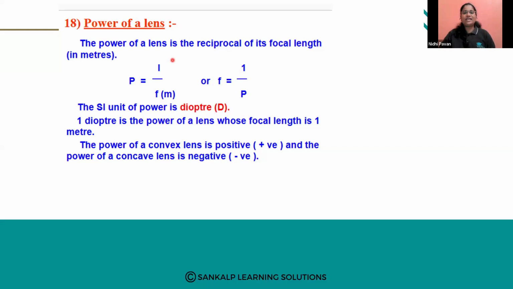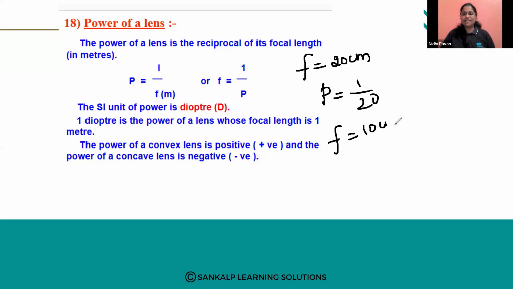So the power of a lens is the reciprocal of its focal length. If the focal length is 20 centimeter, then the power of lens will be 1 by 20. If focal length is 10 centimeter, then it is 1 by 10. You have to calculate and keep it.